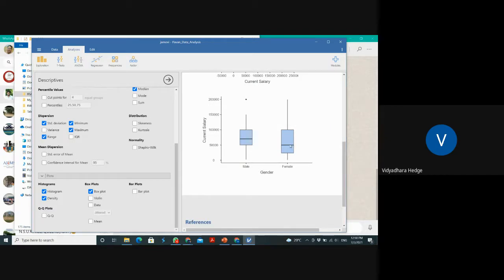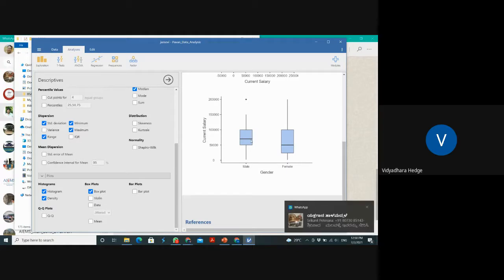Now, who is having the highest salary on average, either male or female? It's very simple. You just make comparisons of this median line, sorry, not mean line, median line.